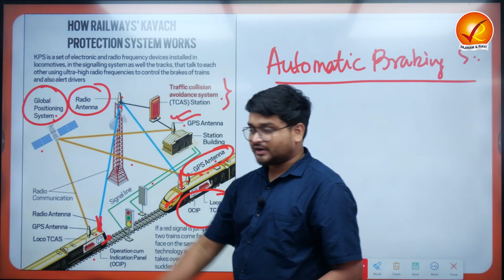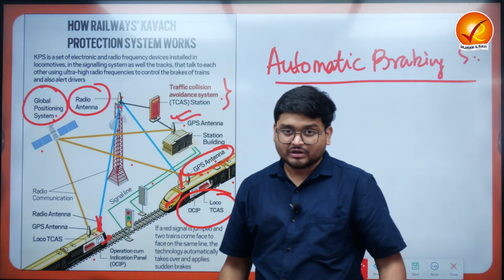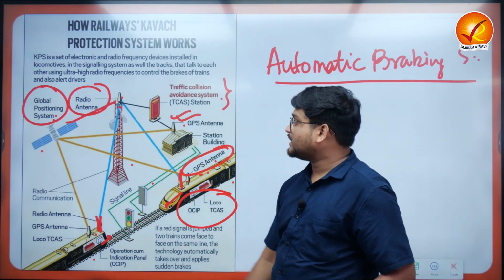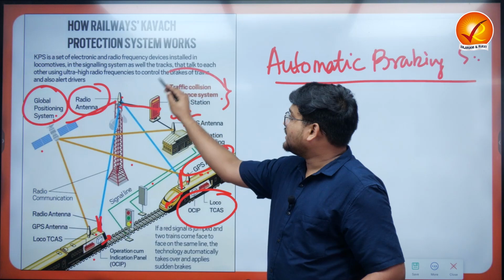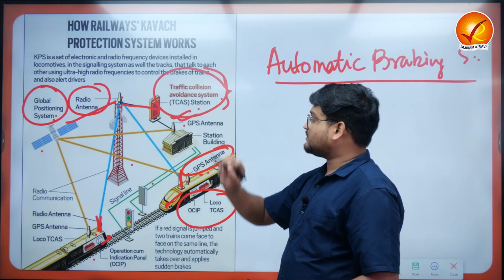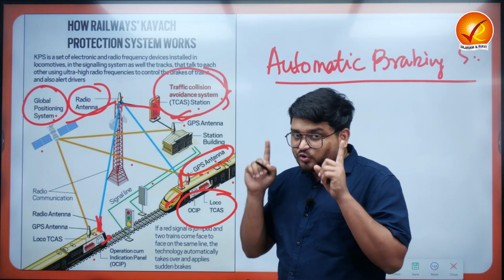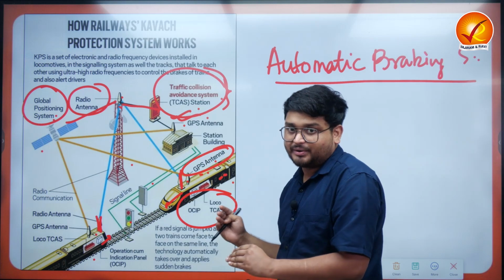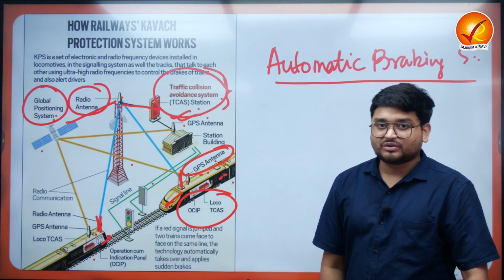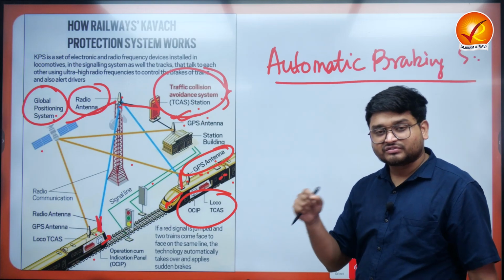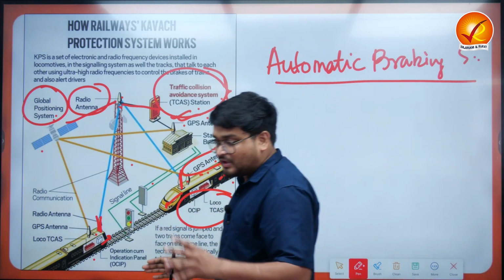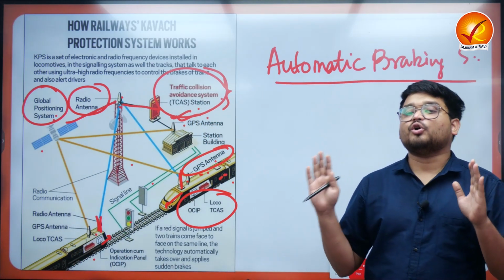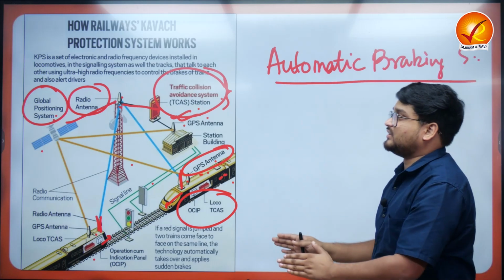Now when the satellites are alerted that these two trains are approaching very rapidly, the satellite will send a signal to the radio antenna. The radio antenna will be intercepted by the TCAS station, and this TCAS station has an automated algorithm calibrated to the trains, and the trains will be instructed automatically to stop. So this is a particular system which signifies how we can use technology, radio technology and satellites, to have a proper automatic braking system in the trains, right?